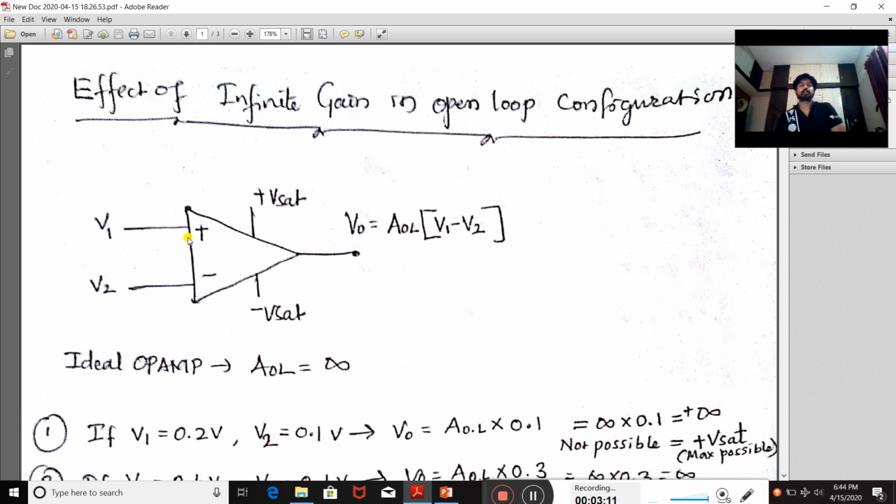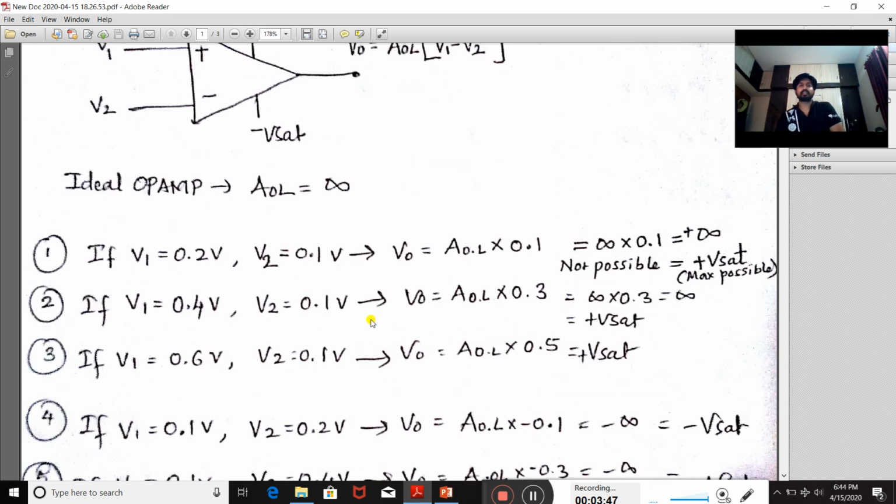Now consider the positive terminal, that is non-inverting, denoted as V1, the inverting terminal denoted as V2, and these are the supply terminals VCC and minus VCC. Here I have written V saturation and minus V saturation. For the output voltage equation, we can write the open loop gain of this amplifier multiplied by the input signal, that is the difference between V1 and V2. Consider the cases.